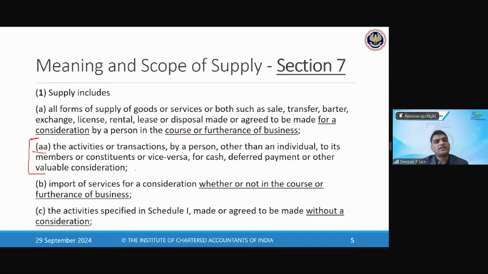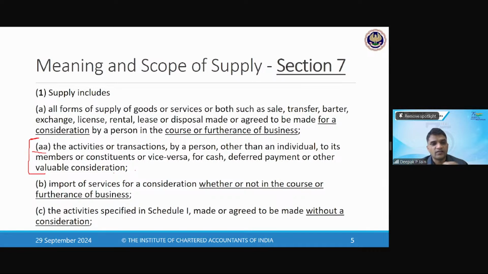Then 7(1)(c) says the activities specified in Schedule 1, which are made or agreed to be made without a consideration, are also supply. Arey baap re, it's really confusing, right? 7(1)(a) says that there have to be two legs. One is that it should be for a consideration, and the other is that it should be in the course or furtherance of business. Then some exceptions are coming in.